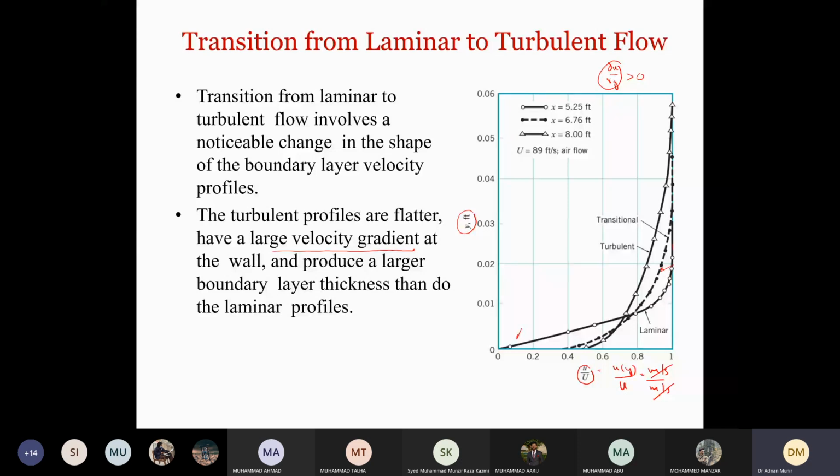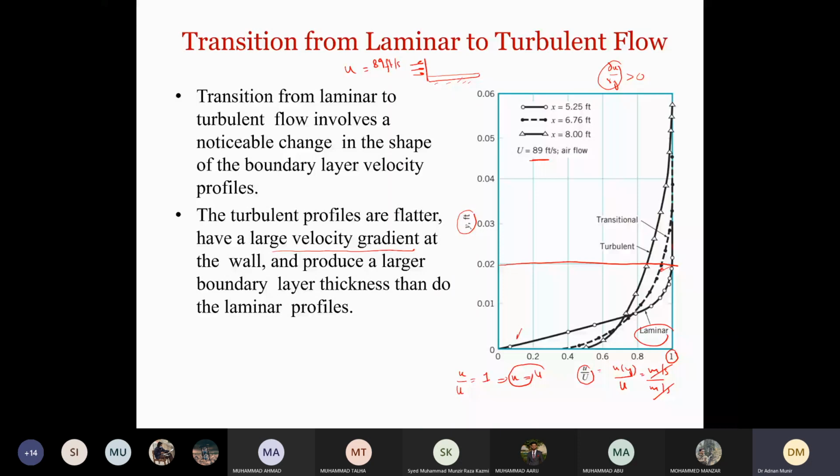Another observation is that, as we transition, this is point 1, which means u over U is 1. In other words, small u becomes equal to capital U. So this is the end of the boundary layer. You can clearly see here for laminar flow, the boundary layer ends at around this point. Now this figure is for a flat plate, in which case the incoming flow velocity is 89 feet per second, which is constant.